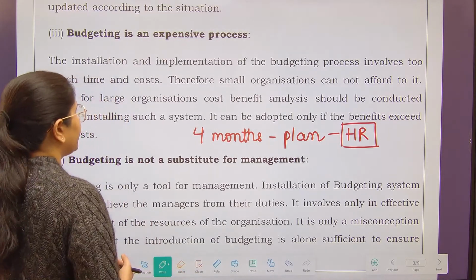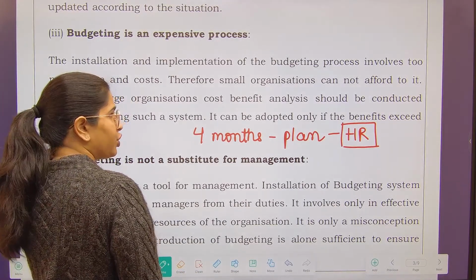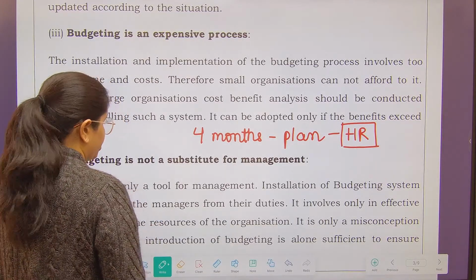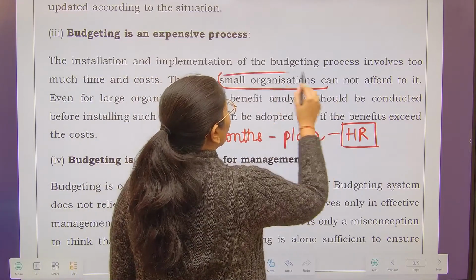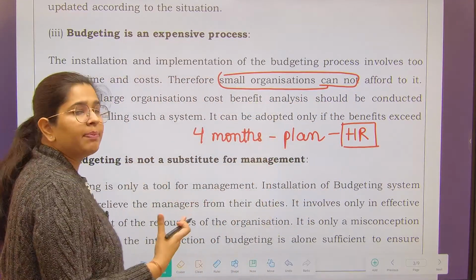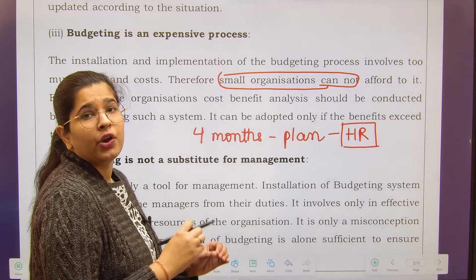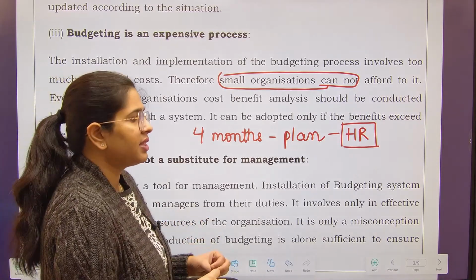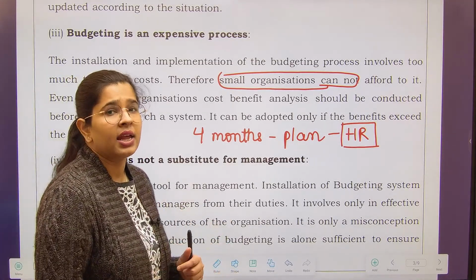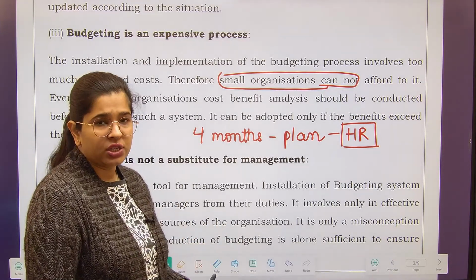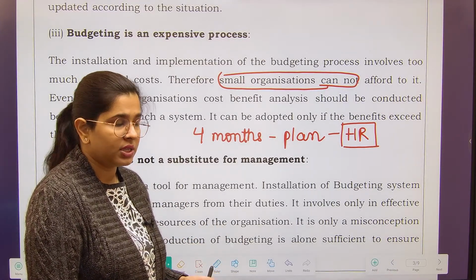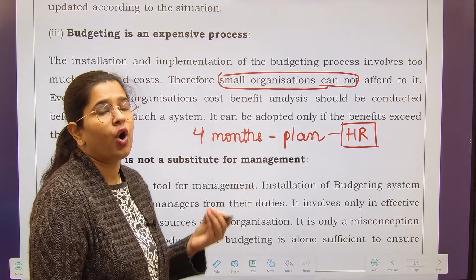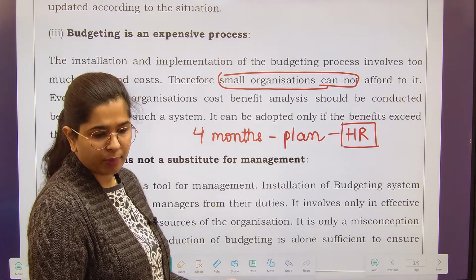So this is what they are telling you, that installation and implementation of the budgeting process involves too much time and cost. Therefore, small organizations cannot afford it. Small organizations obviously also make a budget, but their budgets are informal, without detailed explanations. They just think that currently we have done this, now next year we will do that. There are no proper justifications for that. But in large corporate houses, for every figure there will be a detailed explanation or a detailed working which will be followed.